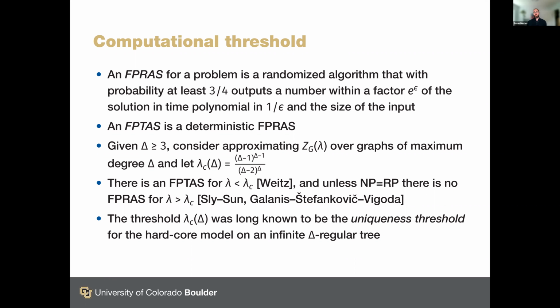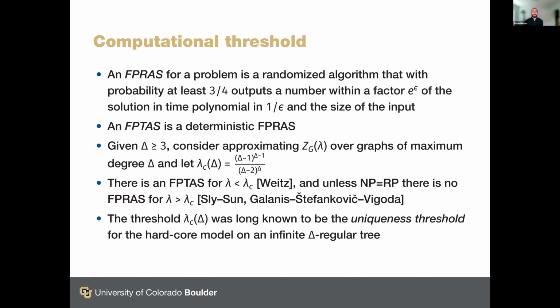And let me just point out that this assumption, NP not equal to RP, which leads to the hardness result, is pretty standard in complexity theory. And it basically means that we assume that randomized polynomial time algorithms cannot solve all problems in NP.